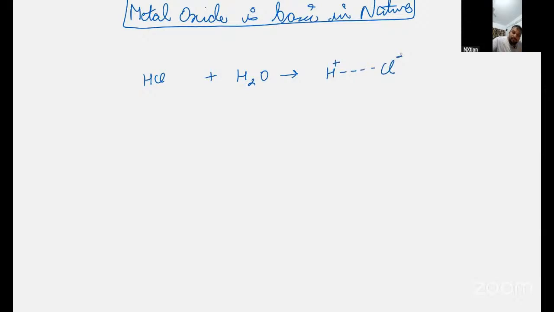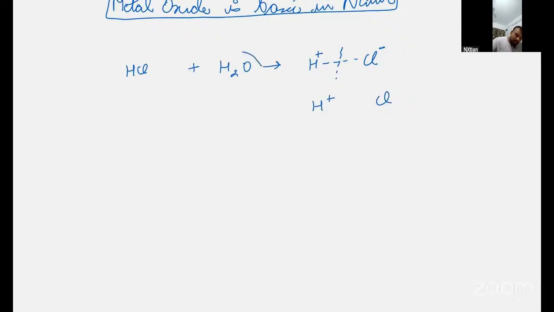Means they will break the bond and become H plus and Cl minus, and we have the water. This H plus and H2O make one bond called the H3O plus ion.